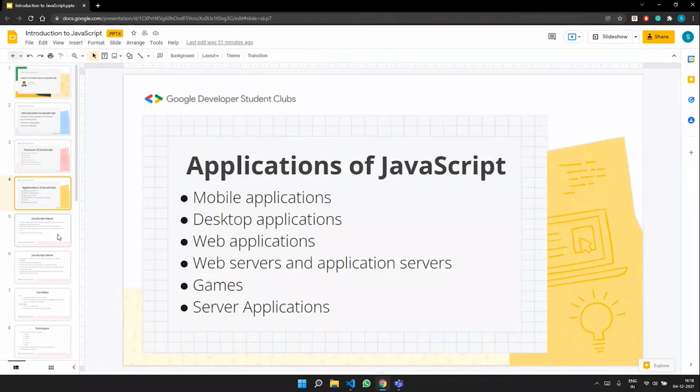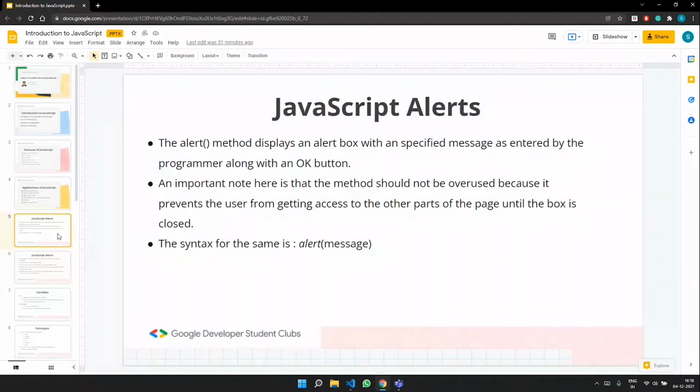So moving on, now we'll move to JavaScript alerts. From this slide is where we start actually coding using JavaScript. And now I would like to talk about JavaScript alerts. An alert method displays an alert box with a specified message as entered by the programmer along with an OK button.